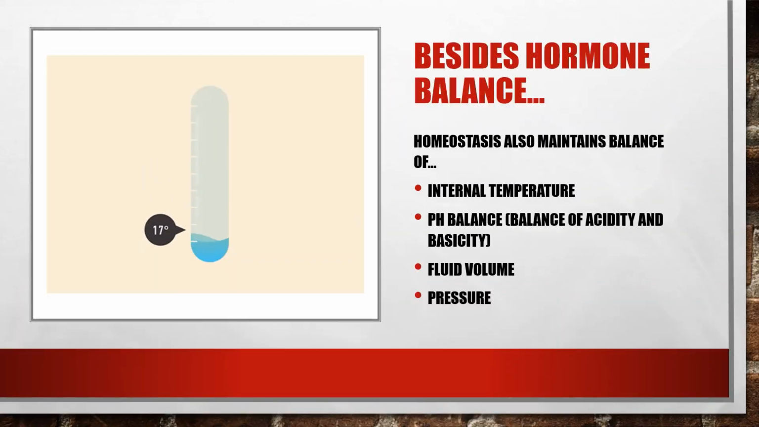So hormones was just a good stepping off point to learn about homeostasis. But besides hormone balance, homeostasis also maintains internal temperature, pH balance, which is all about the balance of acids and bases, fluid volume, and pressure. So that can be like physical pressure or blood pressure as well.